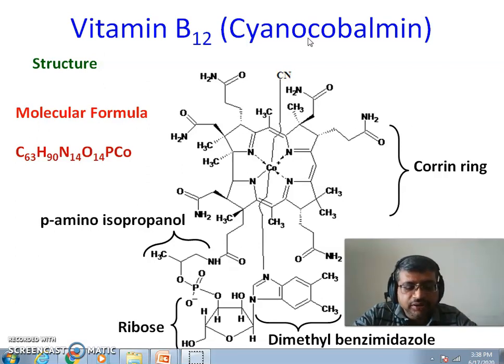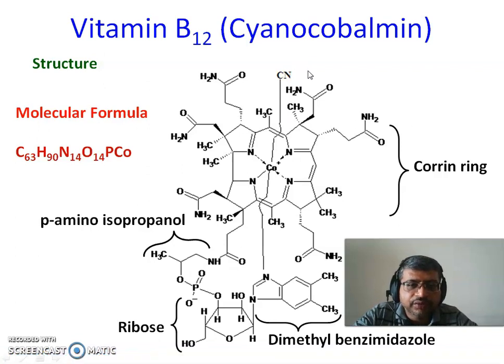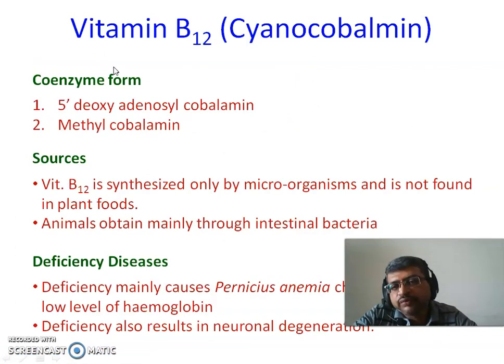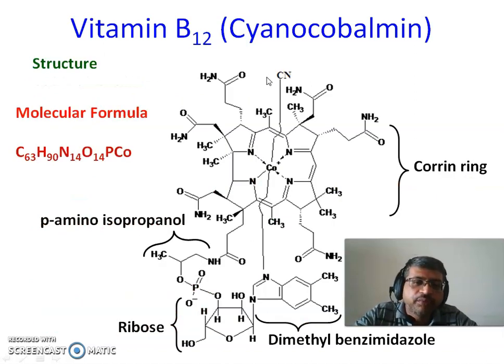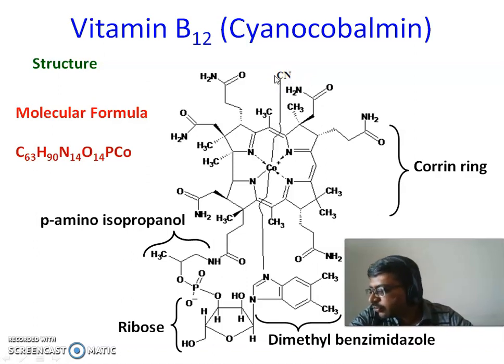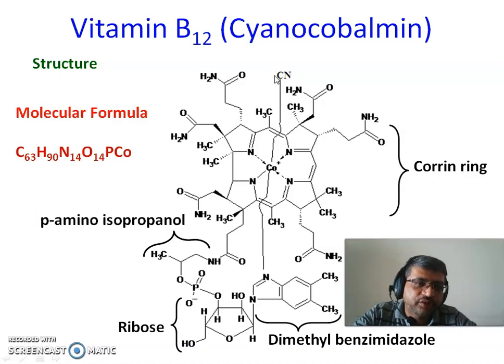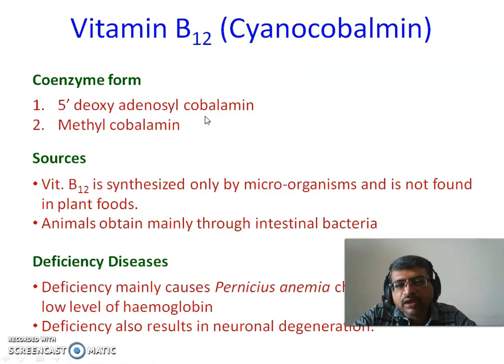It has other forms also. The coenzyme forms of it are 5'-deoxyadenosylcobalamin as well as methylcobalamin. Both of them differ over this sixth position, which has, instead of cyanide or nitrile, a methyl group, and then we call it methylcobalamin. If it has a 5'-adenosyl group over here, then we call it 5'-deoxyadenosylcobalamin.